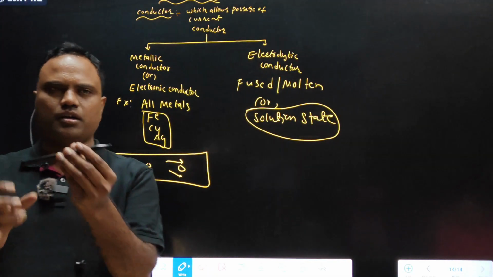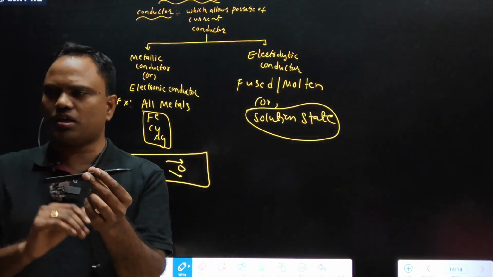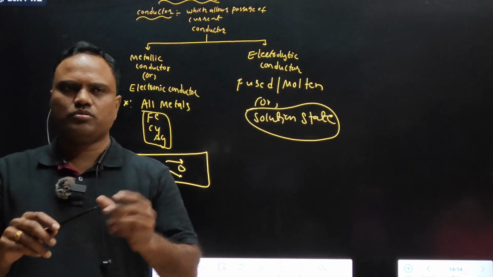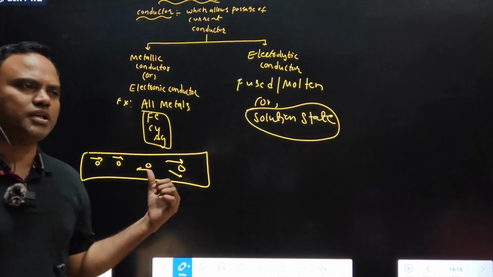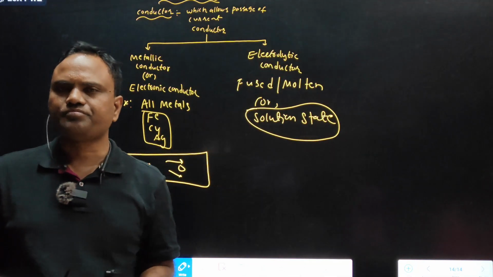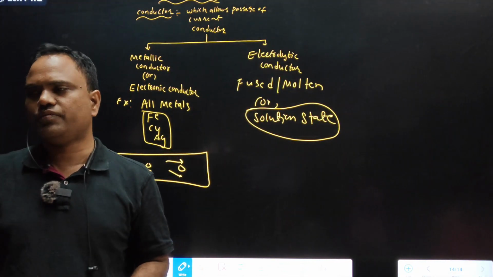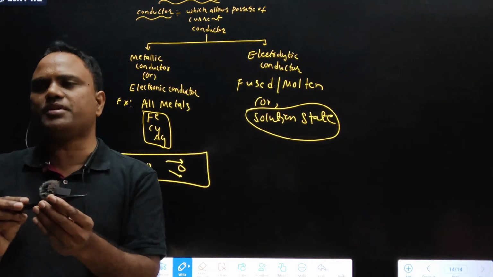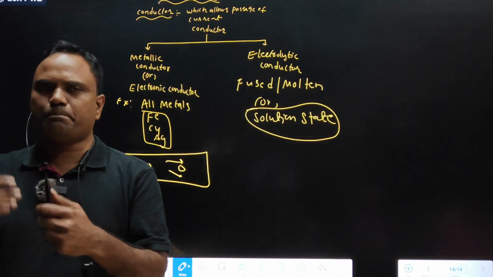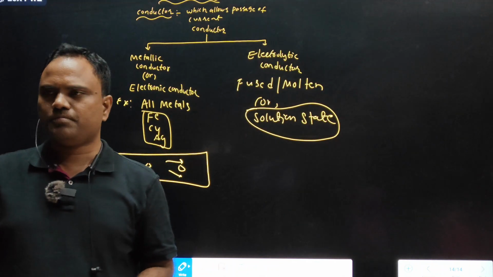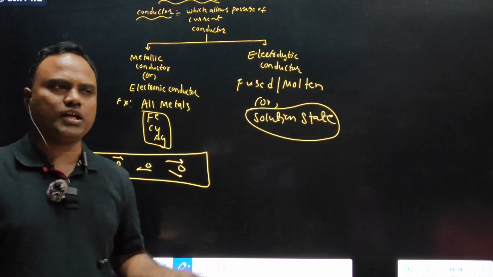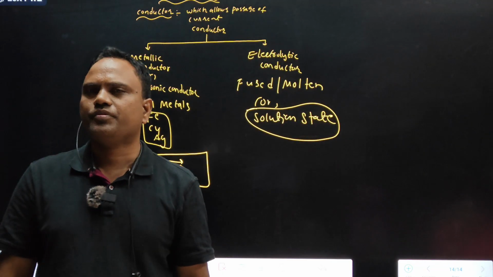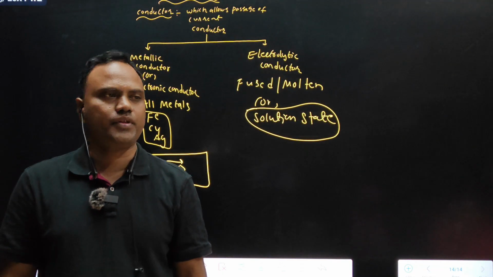This is a metal rod, an iron rod. Can we see electrons inside it? We cannot see, but electrons will move in the metal crystal. So what is responsible for electrical conductivity in metallic conductors? Free electrons. If we take an iron rod, free electrons are present inside. That's why they carry current. Clear? What is responsible for electrical conductivity of metallic or electronic conductors? Free electrons.